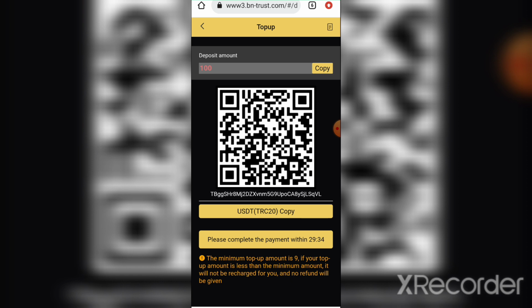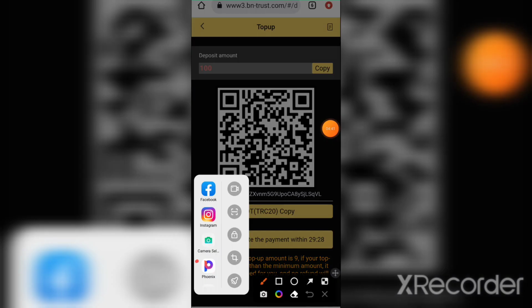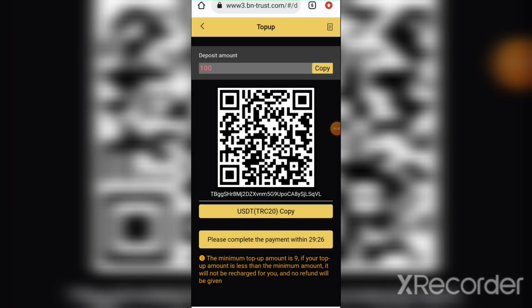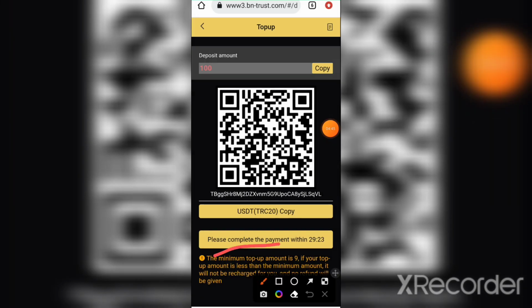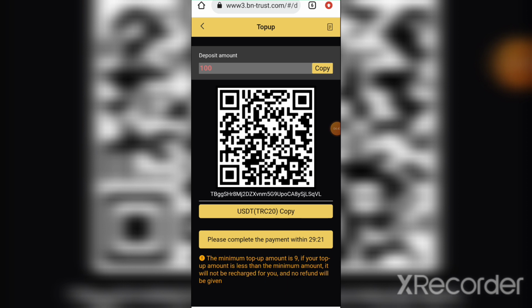Note, the minimum top-up amount is 9. This is the place that I'm reading. If you top up less than the minimum amount, it will not be recharged for you and no refund will be given. So if you want to recharge, make sure it is more than 9 USDT.